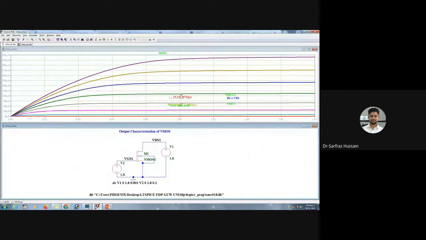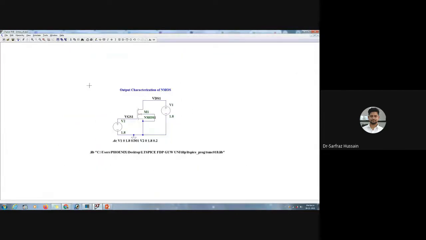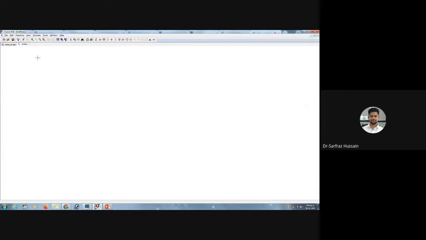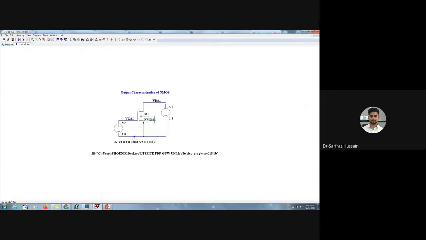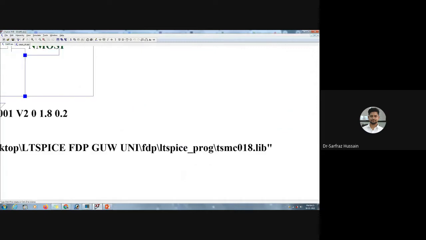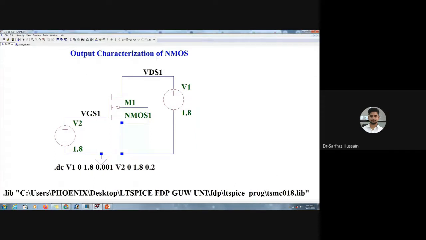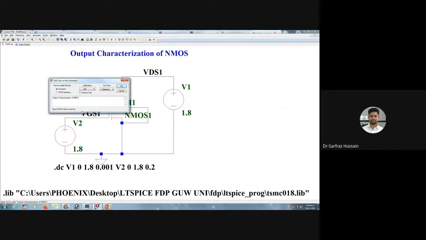Now you can do the same thing for PMOS also. So how can you do the output characteristic of PMOS? You can just give it a try. So open up a new schematic. Since we are using the same library function, we can just copy and paste the same thing. So let us copy the whole thing from here and place it over this. Right click on this one, click on this. So let us find out the output characteristics for the PMOS circuit.